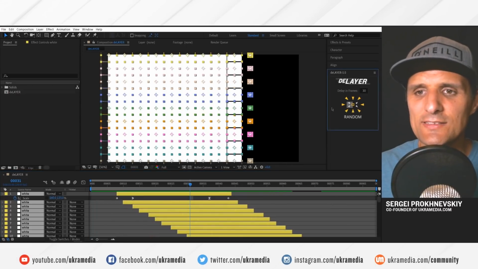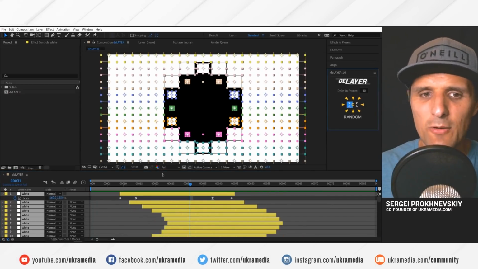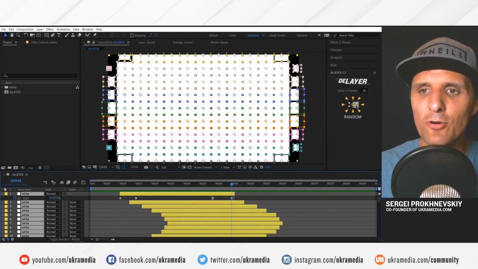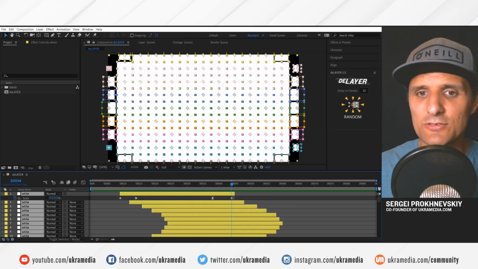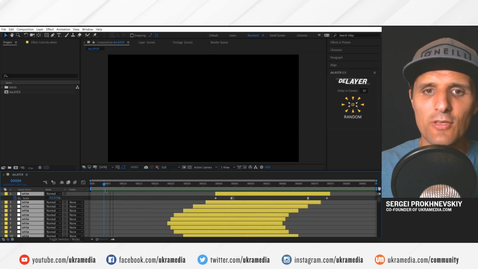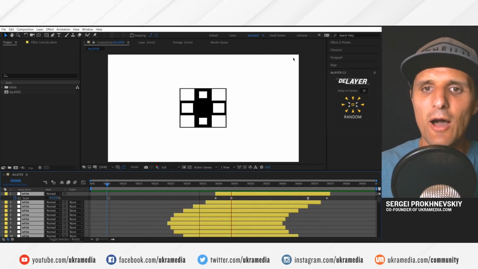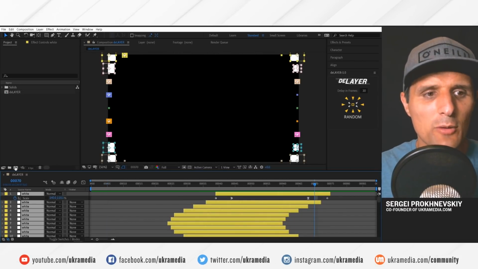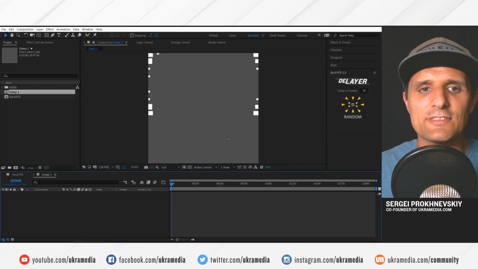So this one is going to go to the center. When you click on that one, you can see it's going to go to the center. All right, and then we have going out of the center, that one right here. When you click on that one, it's going to do the opposite. It's going to start at the center and then go out. All right, so it's a very useful script. In fact, let me create a new composition and let me show you another example that you can use.